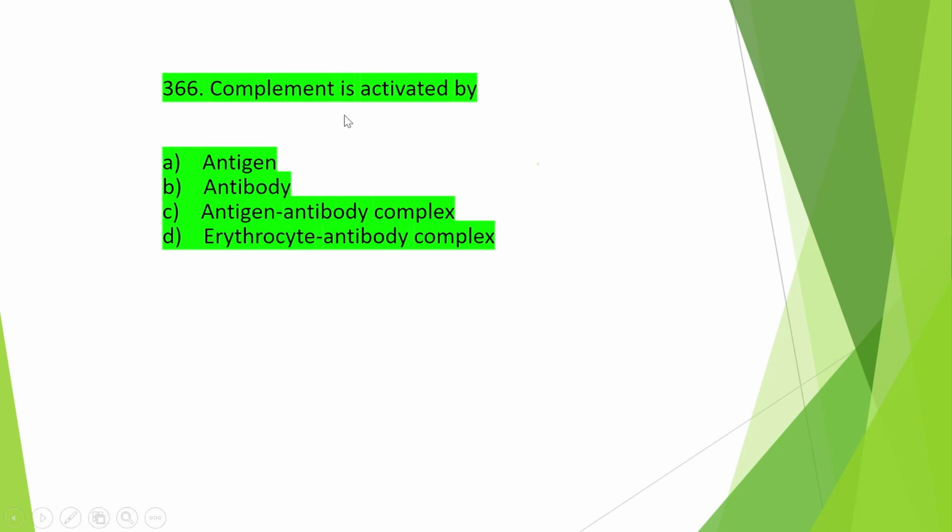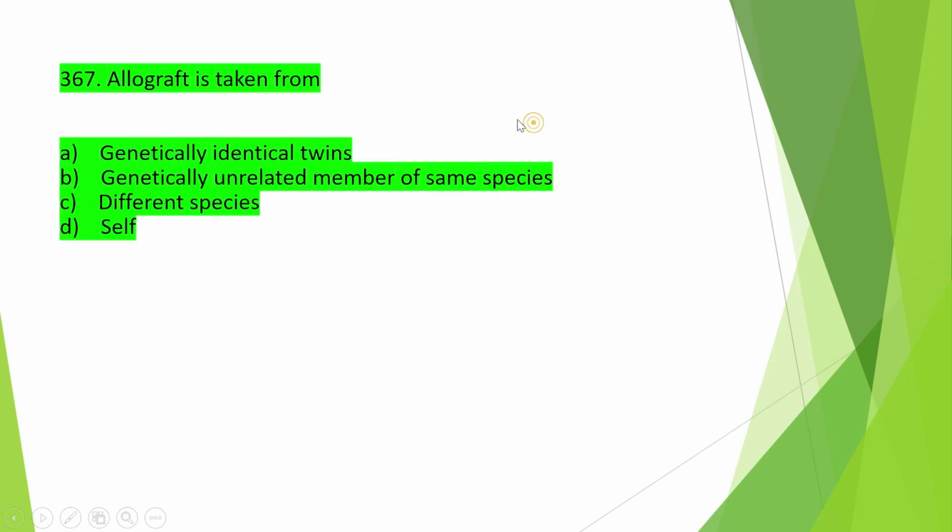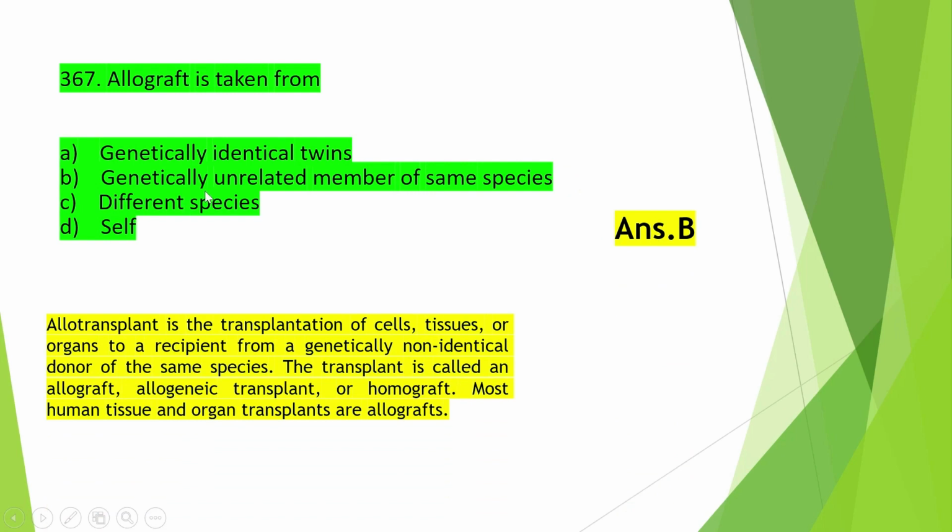So move on to the next question: complement is activated by antigen, antibody, antigen antibody complex, or erythrocyte antibody complex, and the right answer is option D. So complement is activated by erythrocyte antibody complex. Okay, so next is, allograft is taken from genetically identical twins, genetically unrelated member of same species, different species or self. So the allograft is taken from B, that is genetically unrelated member of the same species.